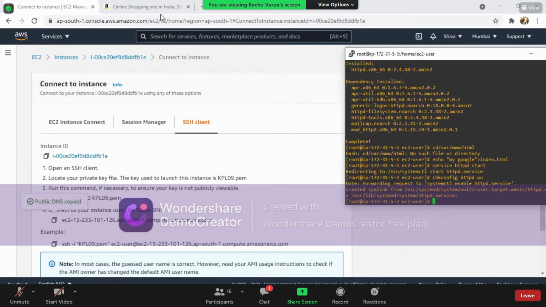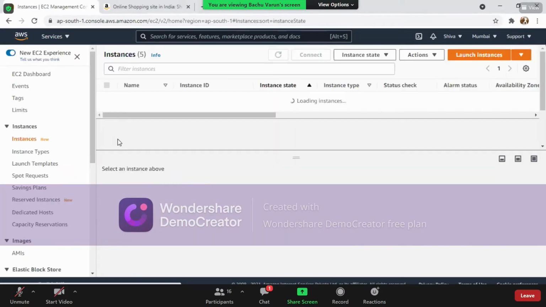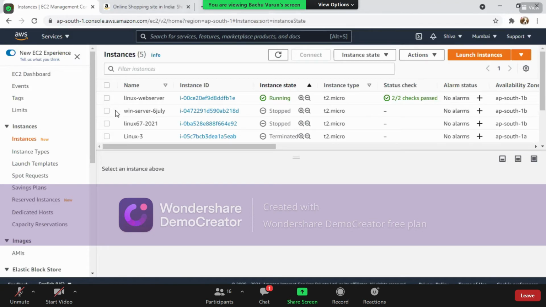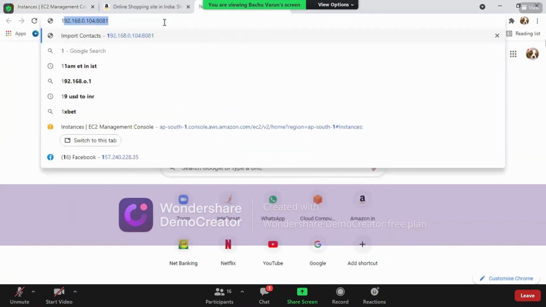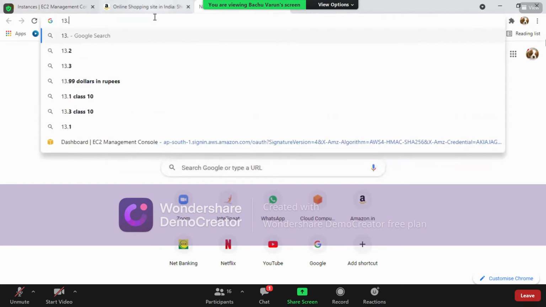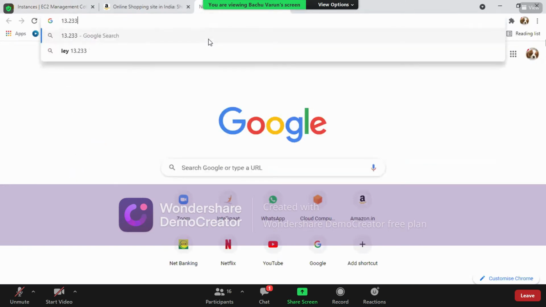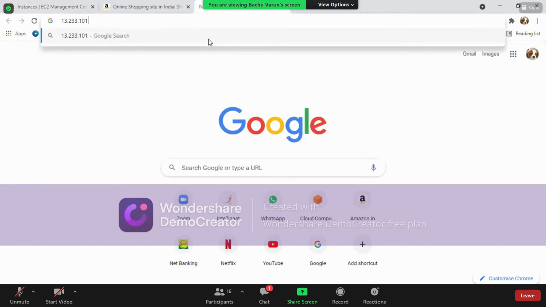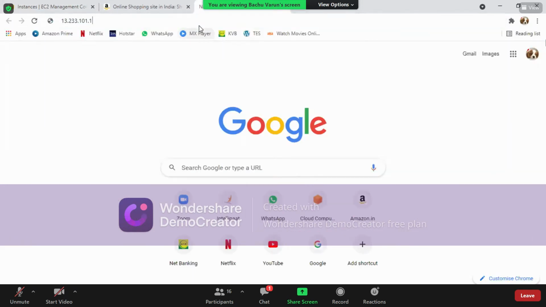So what is the public IP given for our instances? For this particular Linux web server, there is an instance given here with a public IP 13.233.101.126. So we'll try to open this. 13.233.101.126.